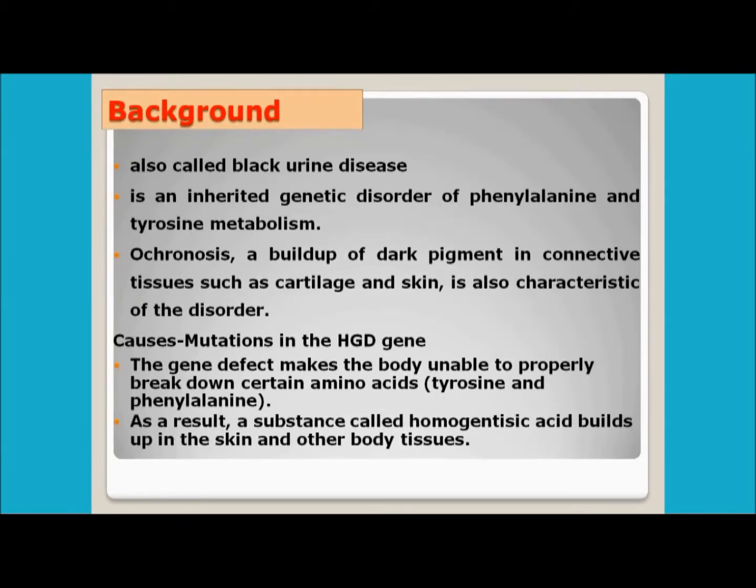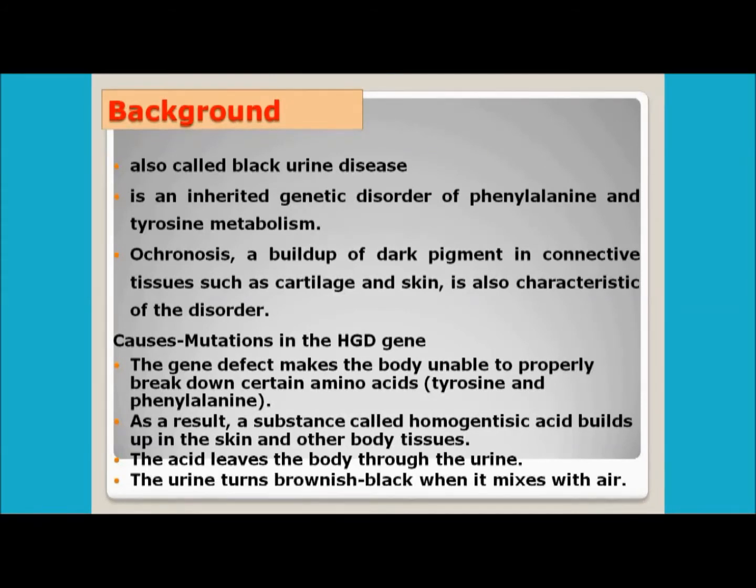As a result, a substance we have already discussed, homogentisic acid, builds up in the skin and other body tissue. Now what actually happens? The homogentisic acid that has built up in the body comes out through the urine. And once this acid reaches the atmosphere, it gets oxidized and thus makes the color of the urine brownish black.